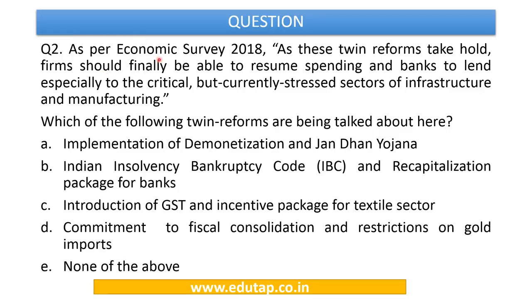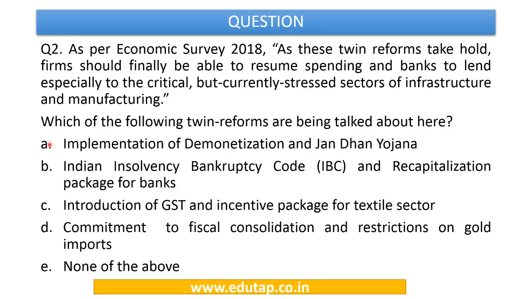As per the economic survey 2018, as these twin reforms take hold, firms should finally be able to resume spending, and banks to lend especially to the critical but currently stressed sectors of the infrastructure and manufacturing. So this is the line which has been taken from the economic survey 2018, and this is talking about some twin reforms which are going to influence the firms as well as the banks in the country. So the question asks, which of the following twin reforms are being talked about here?